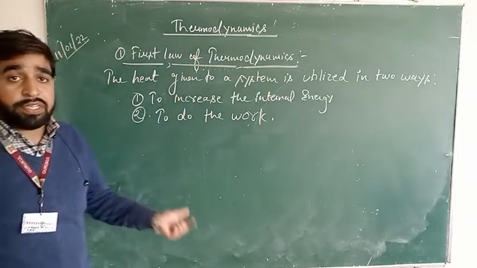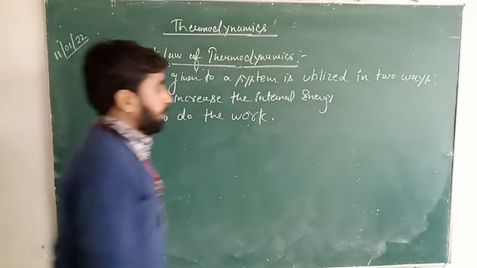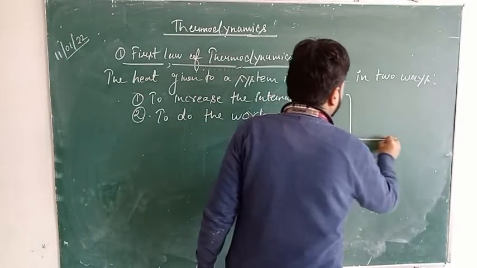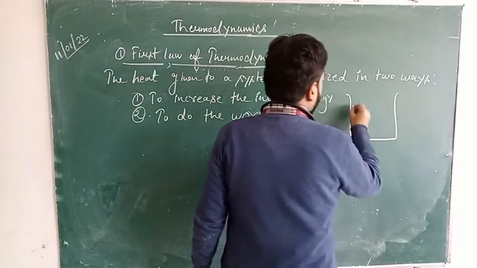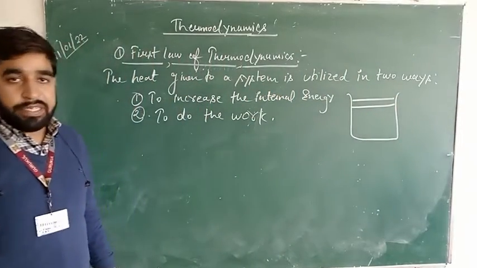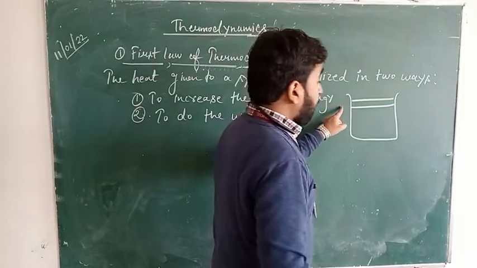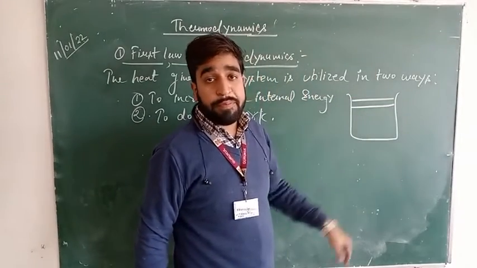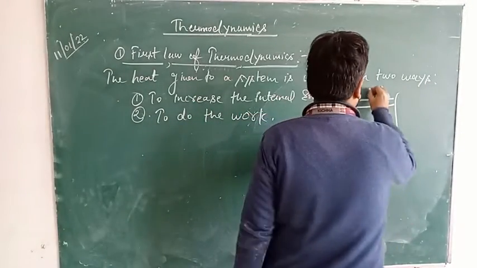Now, let us try to understand that in a practical way. Suppose we have a cylinder, and in the cylinder we have kept one piston, and this piston is a movable piston. It is free to move.